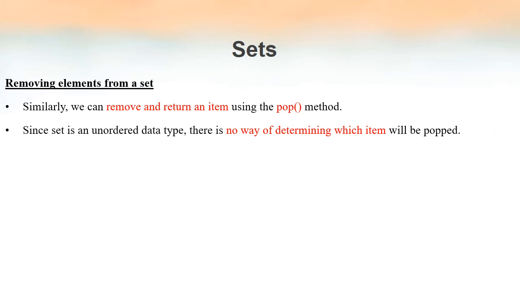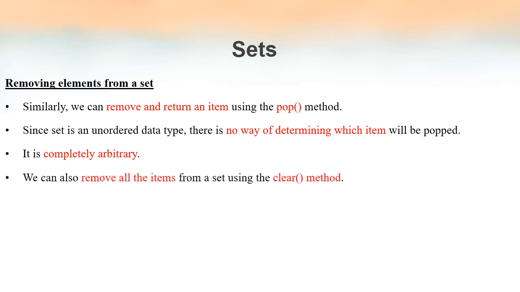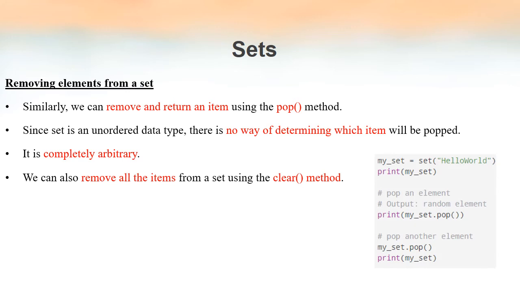The elements inside the set are unordered. So we cannot specify which element is to be removed by using the pop method. But definitely one element from the set will be removed; it will be completely arbitrary. Also, we can clear the entire set by means of a method named clear. That is, if you want to remove all the elements from the set, we can make use of the method named clear. We will see an example right now.